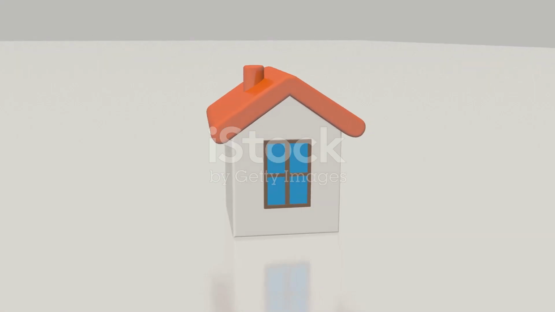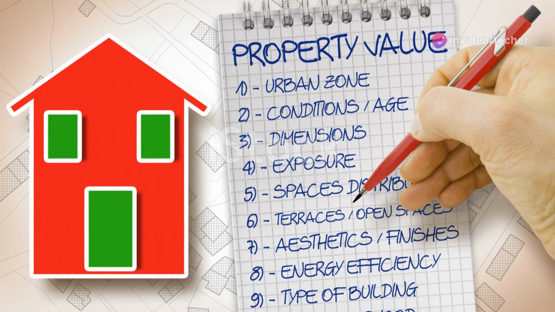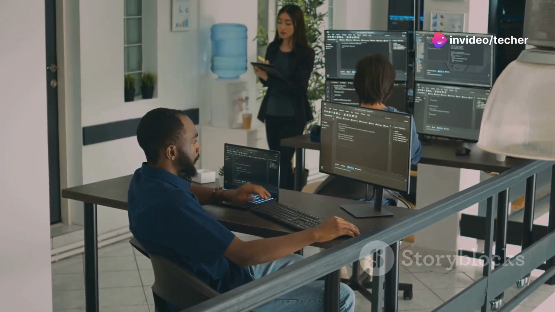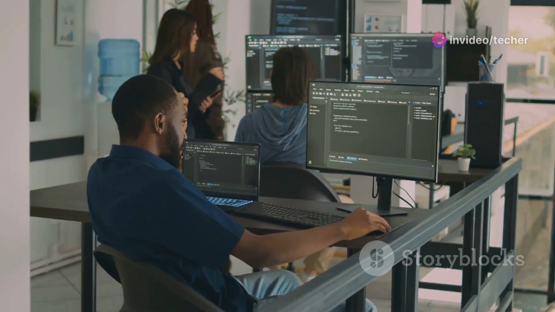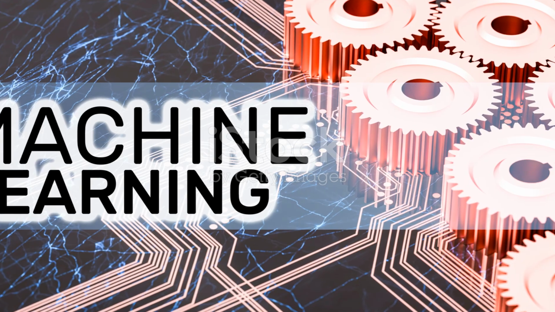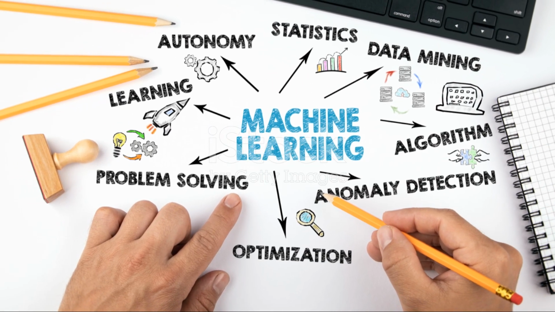Imagine you're trying to predict the price of a house. What factors would you consider? The size, location, number of bedrooms? These are all features that help describe the house. In machine learning, features are the measurable properties of the data that the algorithm uses to learn.